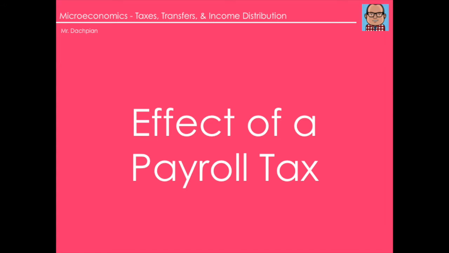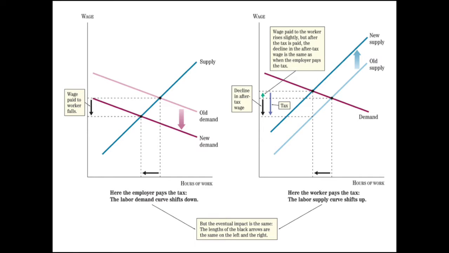Since part of the payroll tax is paid by the employer and part by the employee, then we need to analyze both effects. This figure illustrates the effect of a payroll tax if the employer pays for the tax and if the employee pays for the tax. If the payroll tax is shared by both employer and employee, then the effect is the combination of both graphs.